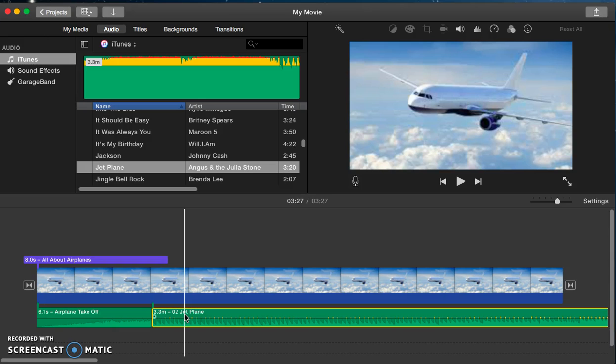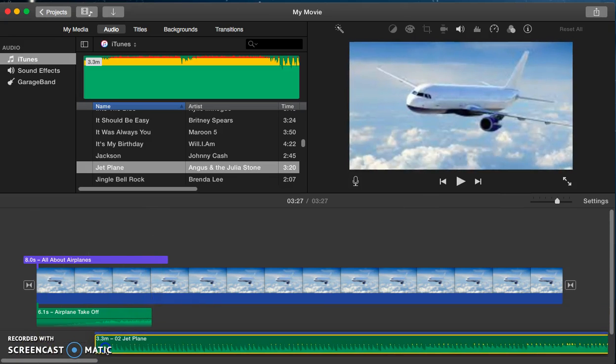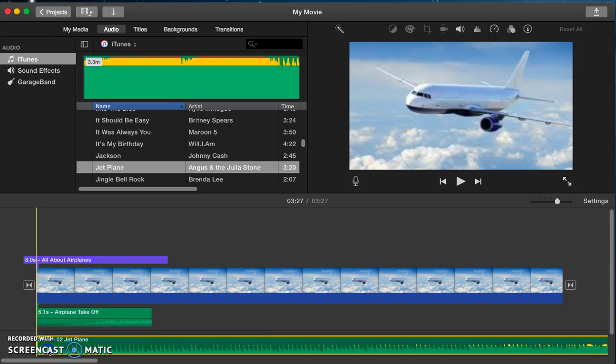Also, to make the sounds play throughout the whole video, you can move either the sound effect or the music down below even further where there's a music note sign, and that will be playing throughout the whole background of the movie. And that is how you add either a sound effect or a song into iMovie.